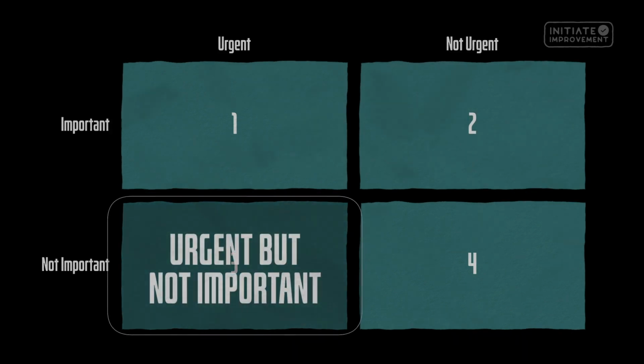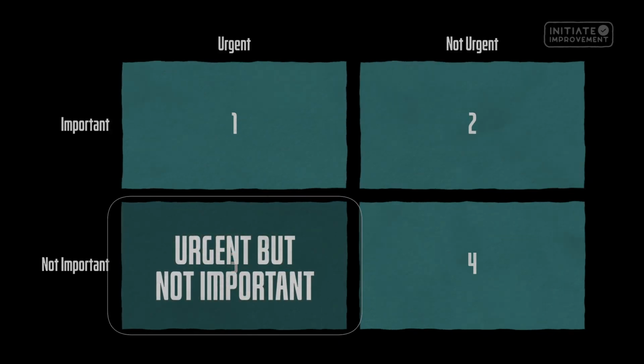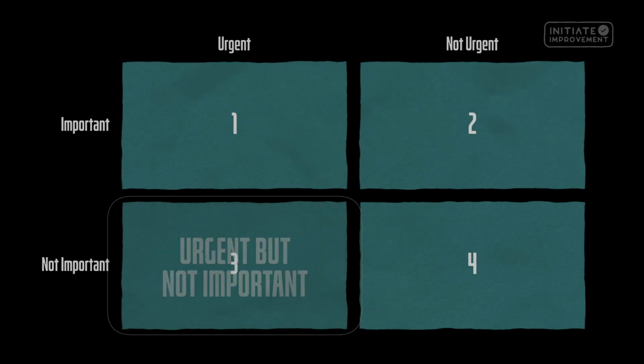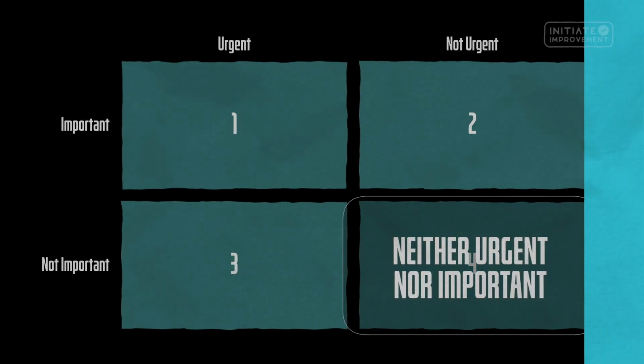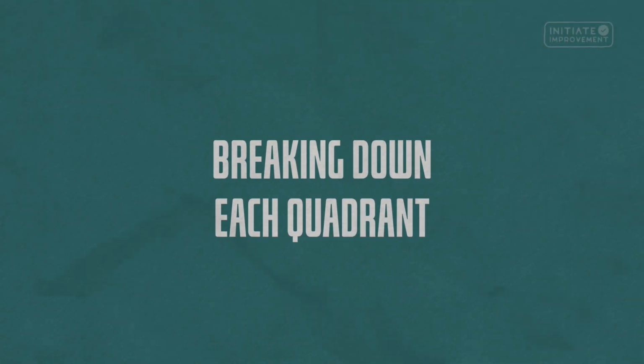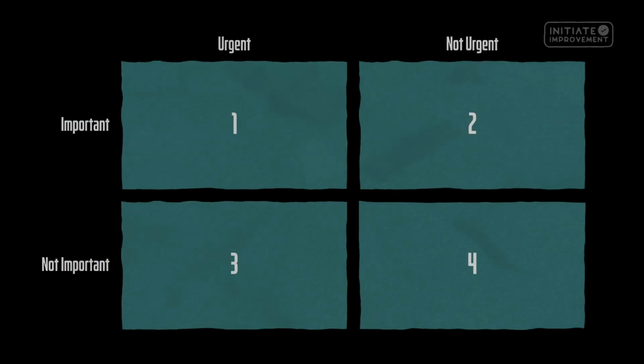Quadrant 3, urgent but not important: interruptions, some emails. Quadrant 4, neither urgent nor important: time wasters and distractions. Breaking down each quadrant. Now let's delve into each quadrant.